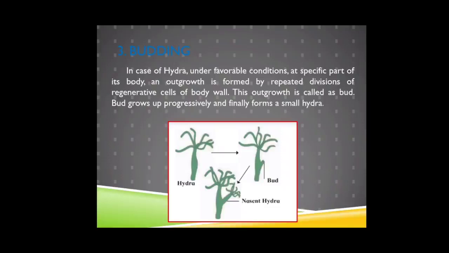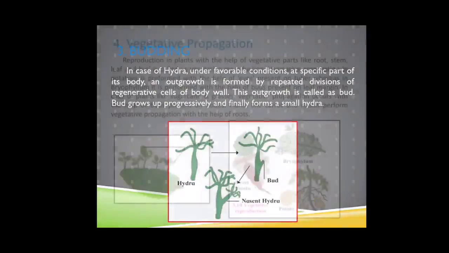The bud grows up progressively and finally forms a small hydra. The parent hydra supplies nutrition to the budding hydra, which is also called nascent hydra. The nascent hydra separates from the parent hydra and starts to lead an independent life when it grows up and becomes able to lead an independent life.